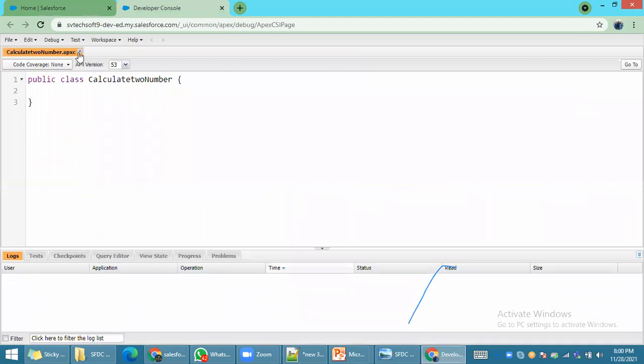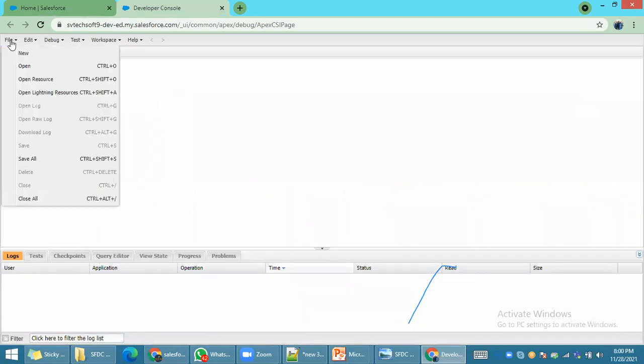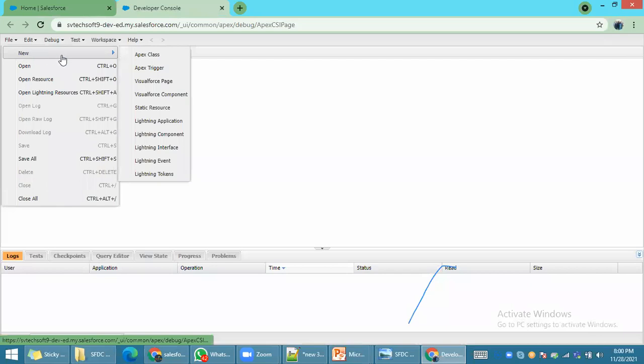To create any particular class, you go to File, then New. You will see the list of development options, right? If you want to create an Apex class, click on it. If you want to create an Apex trigger, click on it. If you want to build a user interface Visualforce page, click on Visualforce page, then create it. Like Lightning, static resource, and everything, a lot of options.